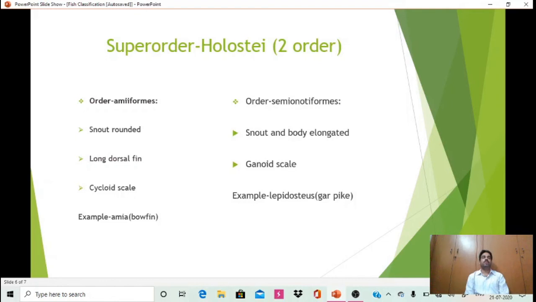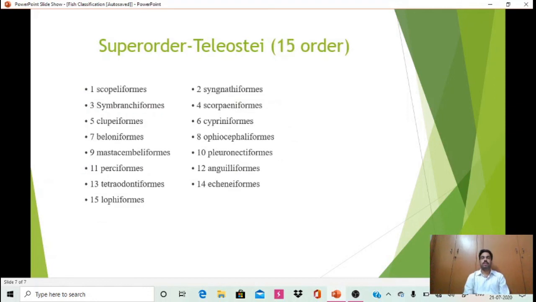Amiiformes have a rounded body with a long dorsal fin and cycloid scales, and the example is Amia. The second order, Semionotiformes, has an elongated snout and body with ganoid scales present. The example is Lepisosteus. Then the third superorder is Teleostei, which includes 15 orders.